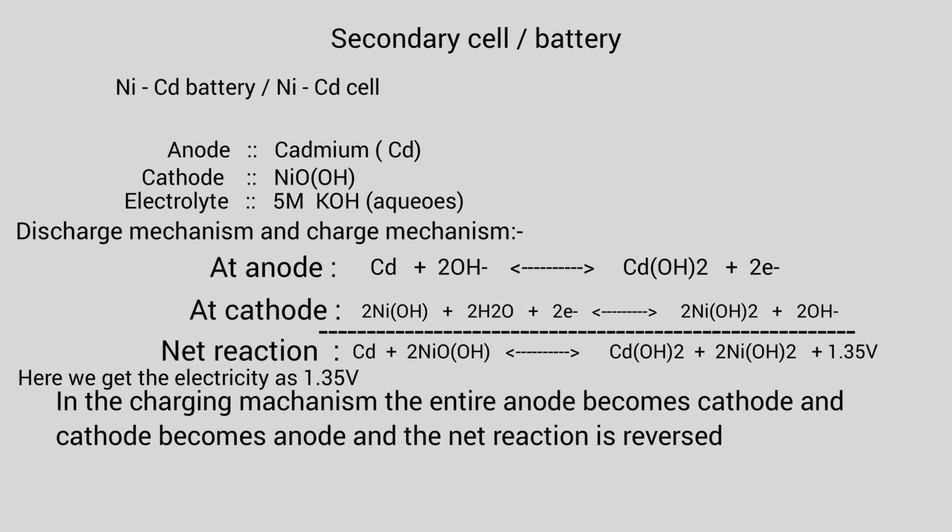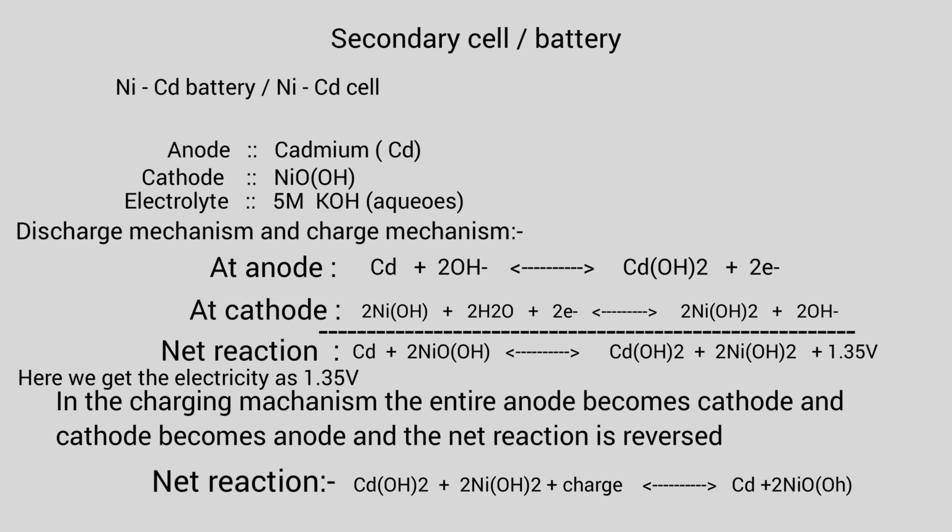In the charging mechanism, the anode becomes the cathode and the cathode becomes the anode, and the net reaction is reversed. For the charging mechanism, the net reaction is Cd(OH)2 plus 2 Ni(OH)2 on charging gives Cd plus 2 NiO(OH).